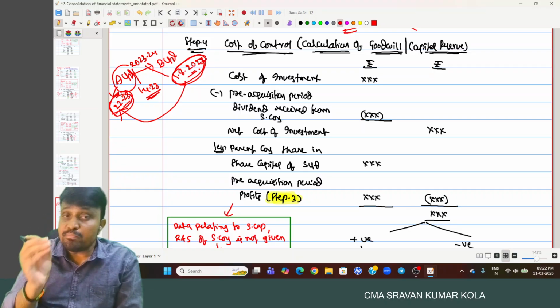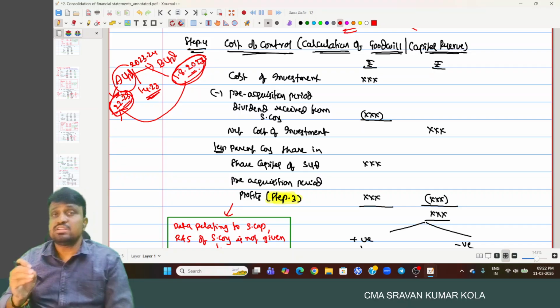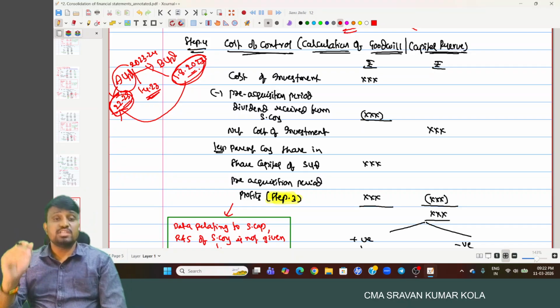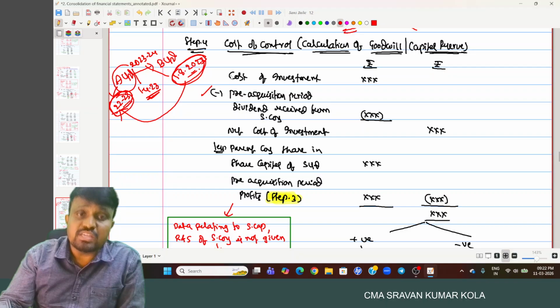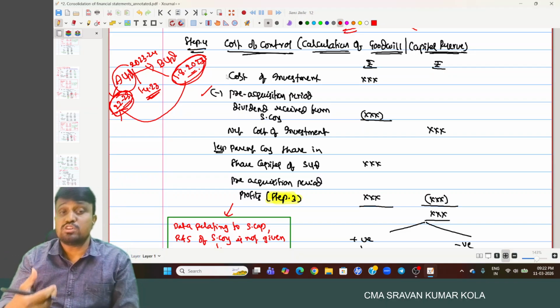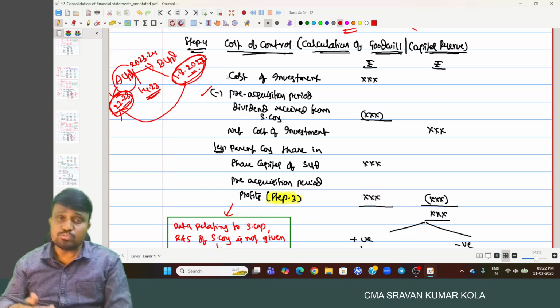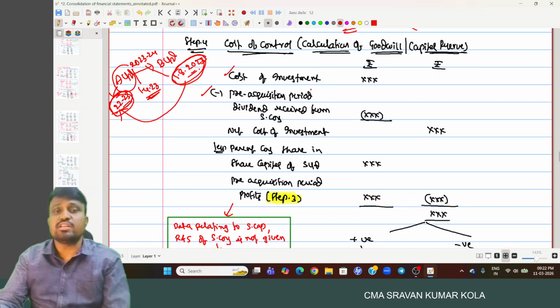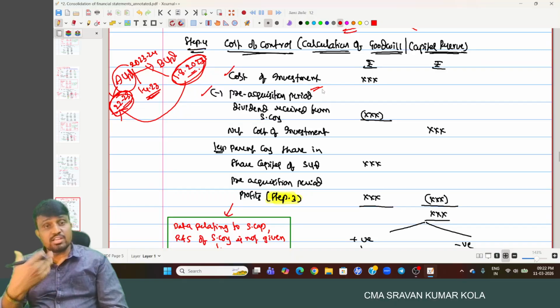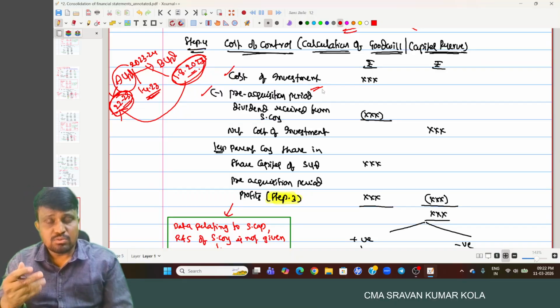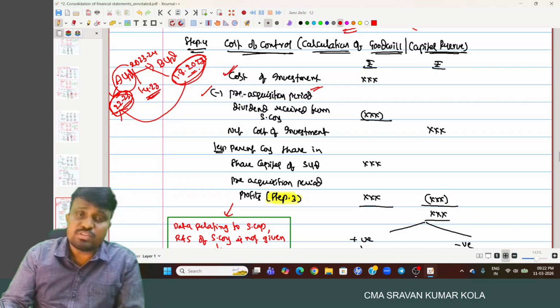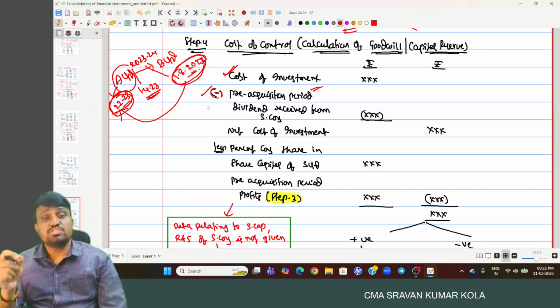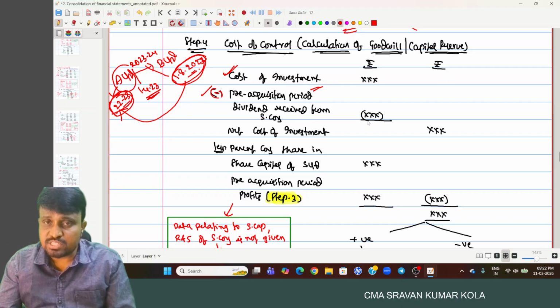That's why any pre-acquisition period dividend received from the subsidiary company is required to be reduced from cost of investment, as we assumed that it was already included in cost of investment. So cost of investment first we have to consider. Out of that, you have to reduce the pre-acquisition period dividend received from subsidiary company. Then we get net cost of investment.